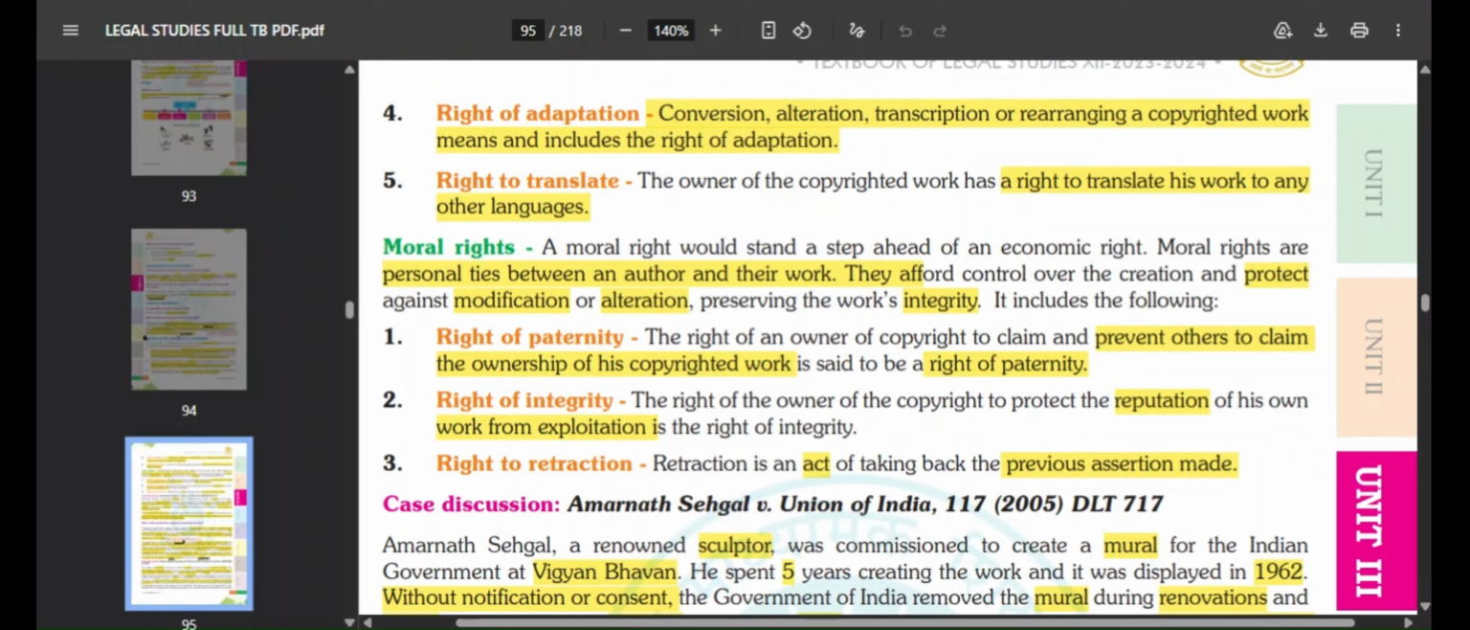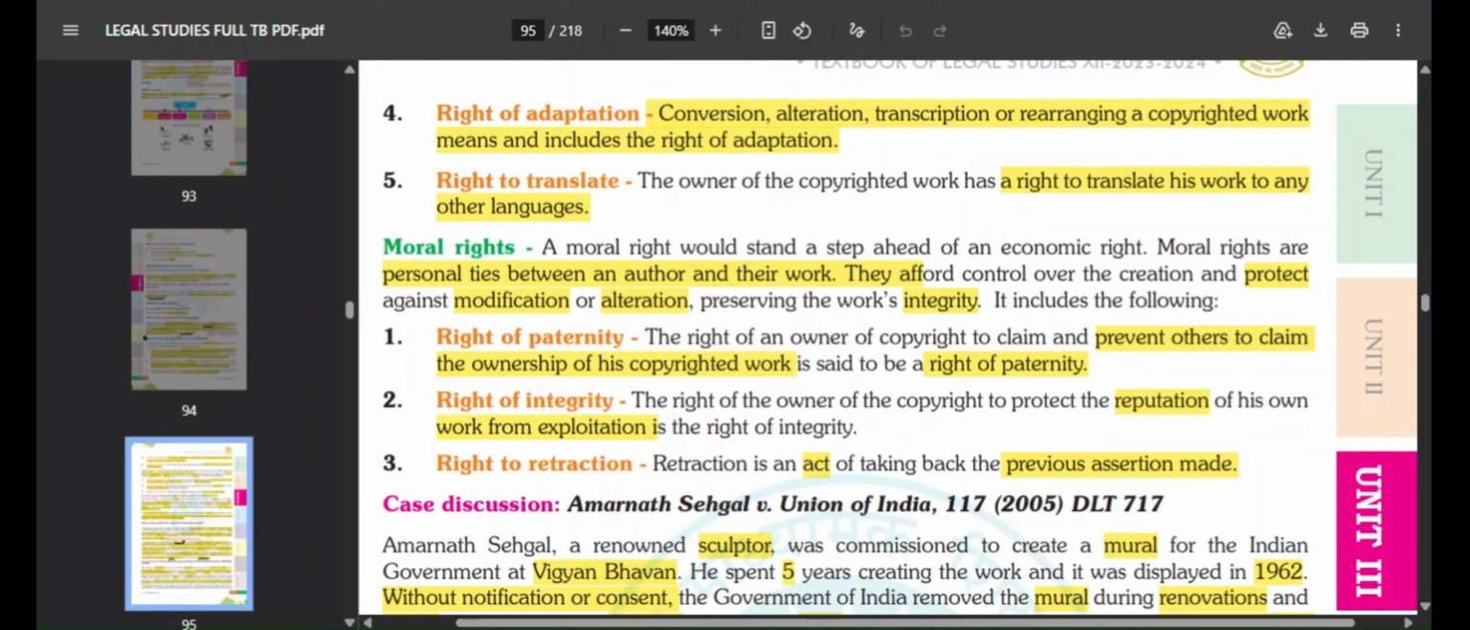It means the right of the owner of the copyright to claim and prevent others from claiming the ownership of his copyright work is said to be the right to paternity. It basically means जो भी owner है ना, जिसने copyright लिया है उस upon his work, whatever work he has done, he has taken copyright over that. So the owner has to prevent others, no one else should take claim of ownership of his work. Okay, basically his work is his work, no one else can take claim over that.